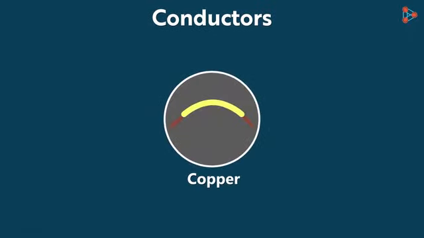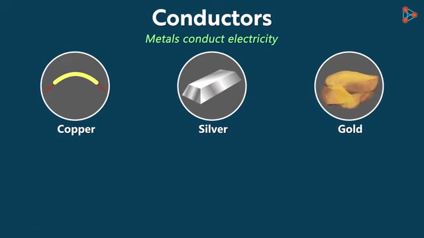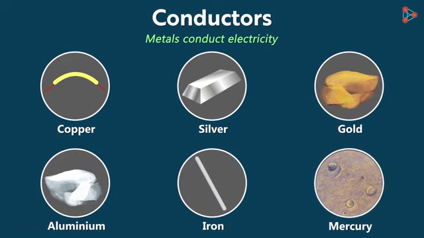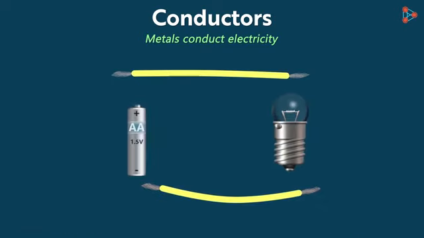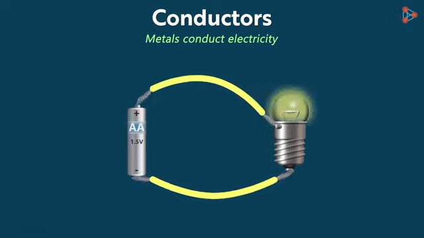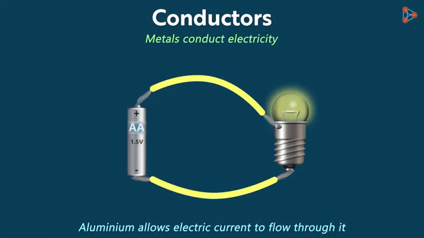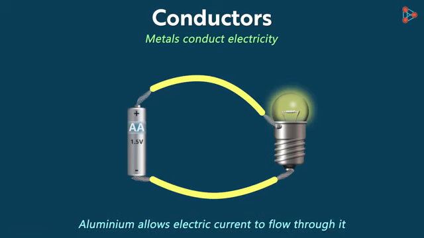Besides copper, what are the other materials that conduct electricity? Almost all metals conduct electricity. Silver, gold, aluminium, iron and mercury are a few other examples of metals that conduct electric current. If you replace copper wires in our circuit with aluminium ones, then you will find that the bulb is still glowing. This proves that aluminium allows electric current to flow through it.